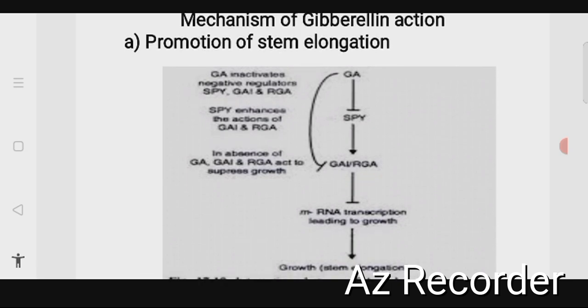SPY enhances the action of GAI and RGA. So in the absence of gibberellin, GAI and RGA act to suppress growth, preventing the mRNA transcription that leads to growth. So finally gibberellin causes elongation of the stem of the plant.